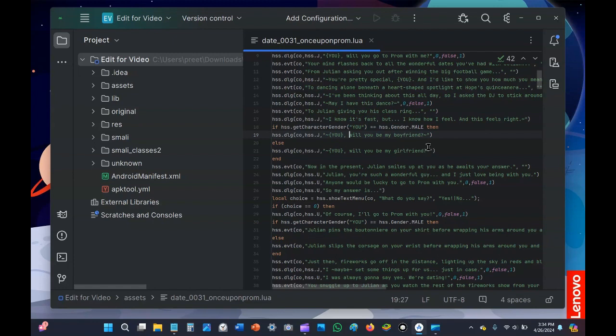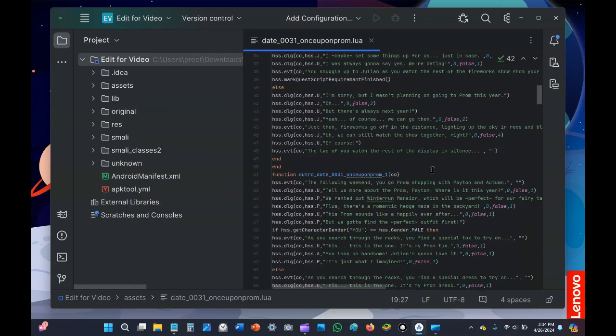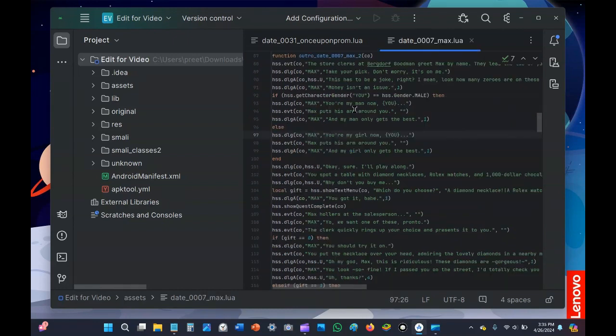And so I've replaced this instance of boyfriend girlfriend with sweetheart, and the ones after I replaced just with partner. But for Max, I don't think that he would say my sweetheart. That just doesn't seem like him.